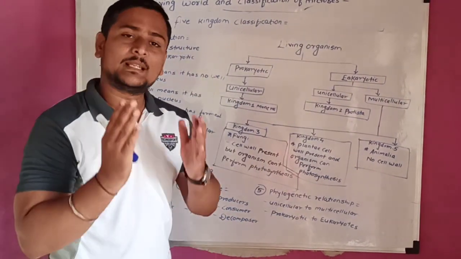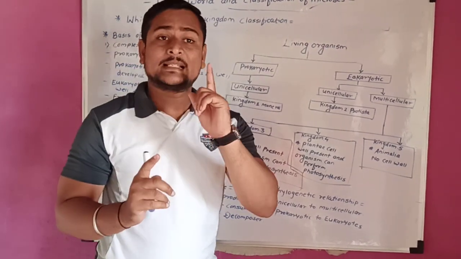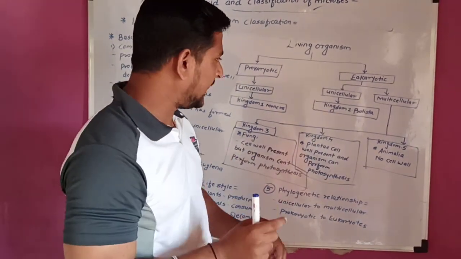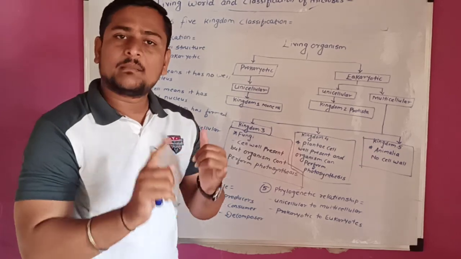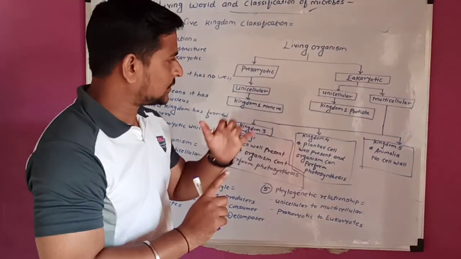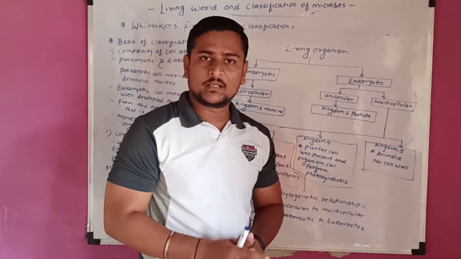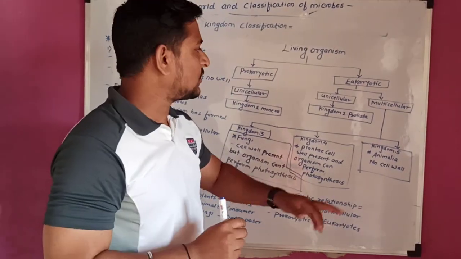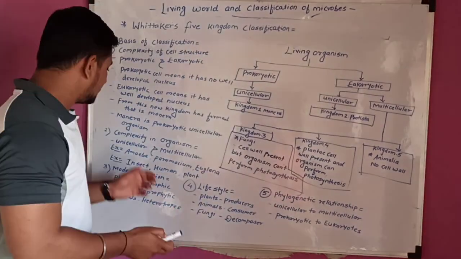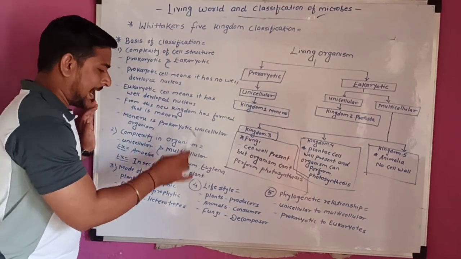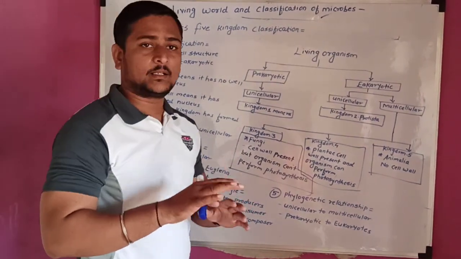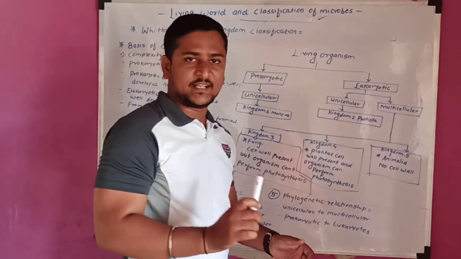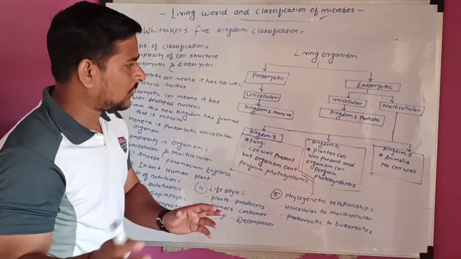What is meant by unicellular? Unicellular means the animal has a single cell. The animal has a single cell, that is called unicellular. Examples of unicellular are amoeba, paramecium and euglena. And multicellular means what? The animals have many cells, that is called multicellular. Examples are insects, humans and plants. From the eukaryotic cells, the second kingdom is formed, that is the Protista. It may be unicellular or multicellular.